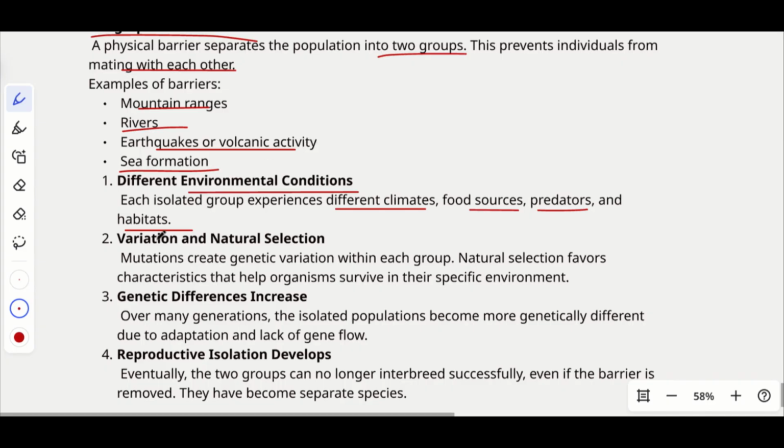Then variation and natural selection. Mutation creates genetic variation within each group. Natural selection favors characteristics that help organisms survive in their specific environment. For example, take a bird that used to eat worms from the surface.